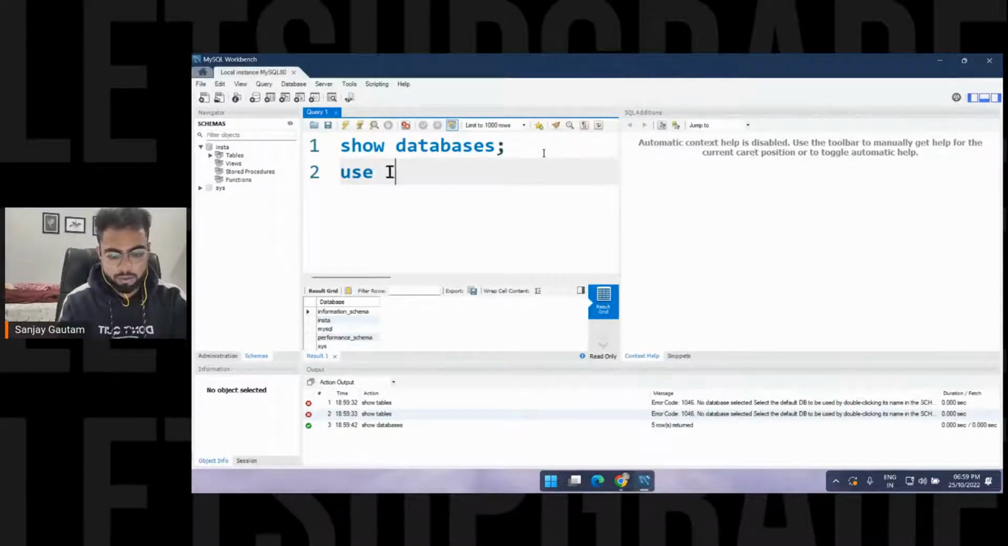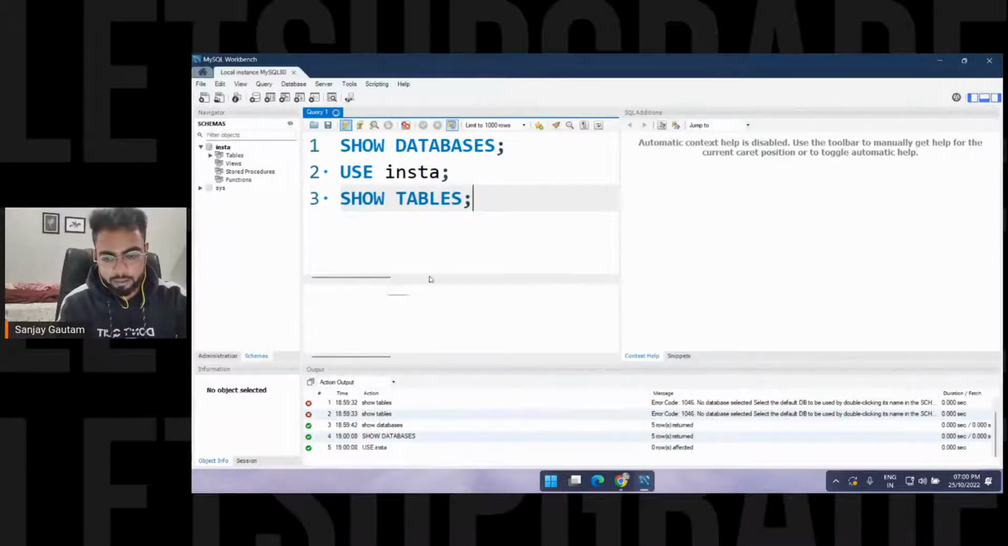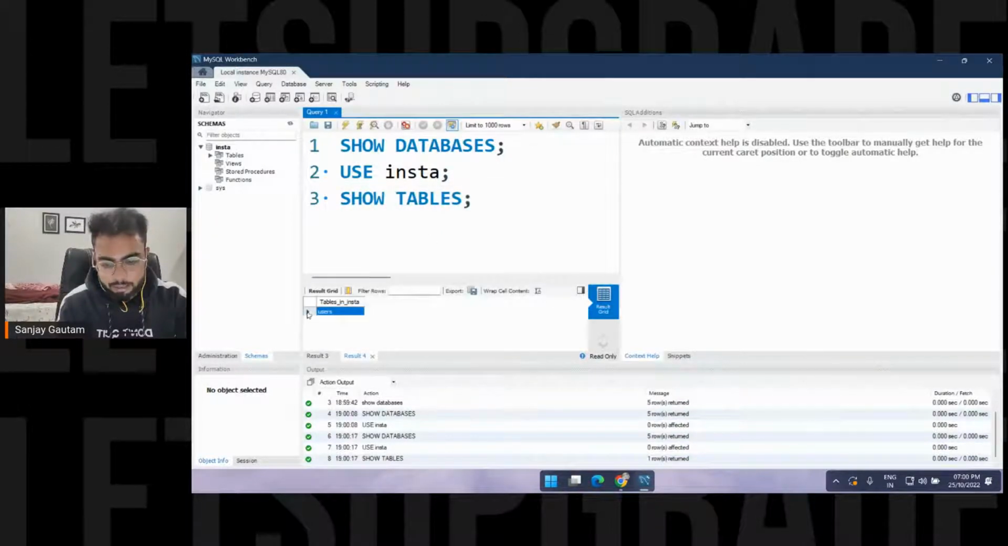So use Insta. And let me just use the capital letters. So use Insta, show databases. Okay, and just execute this. So it got executed. Now I just want to see all the tables. So show tables here, and just click here. So see, I'm getting this table users.